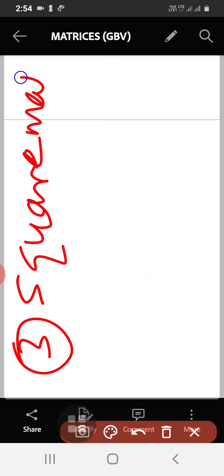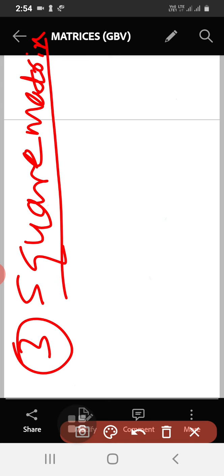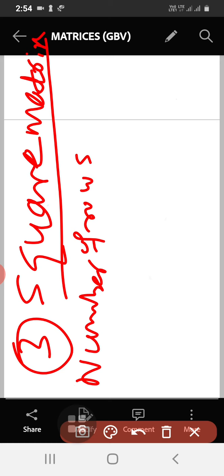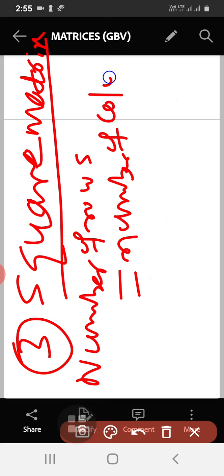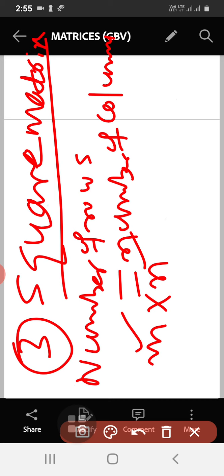Square matrix. Very, very important here. I will give the notes. I am telling repeatedly, try to concentrate on the explanation. Square matrix means a matrix in which the number of rows is equal to the number of columns. So generally we write order as m cross n, m rows and n columns.